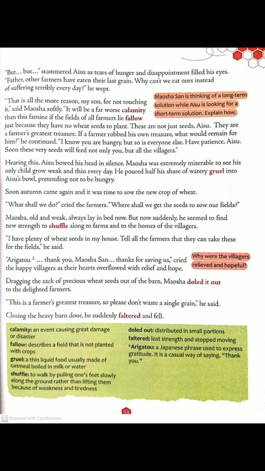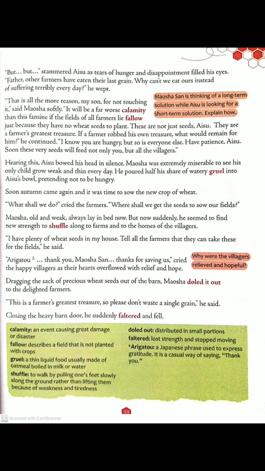"I have plenty of wheat seeds in my house. Tell all the farmers that they can take these for the fields," he said. Now he said that I have plenty of wheat seeds in my house. Tell all the farmers that they can take these for the fields, he said.